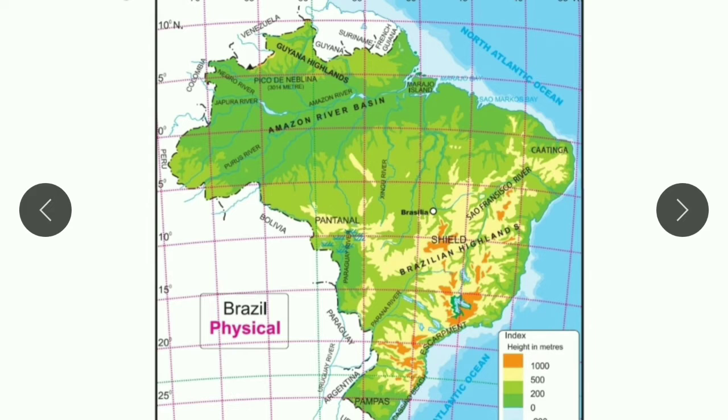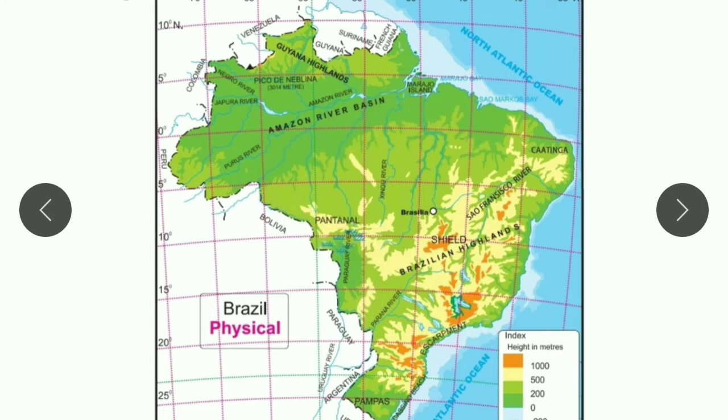In Brazil, this activity is based on the physiography of Brazil. Till now, we have a better idea about the physiography. We know that Brazil is divided into 4 groups according to the physiography. The first group is highlands, because most of Brazil is covered by highland, and it is divided into two highlands. One is the Guiana highland, this one. Another is the Brazilian highland, this one.